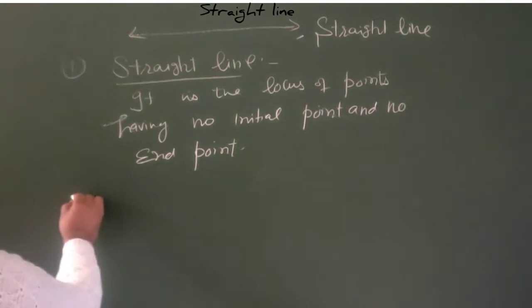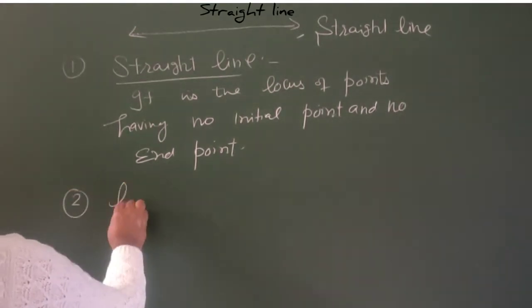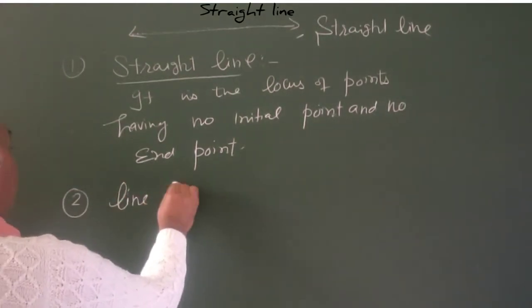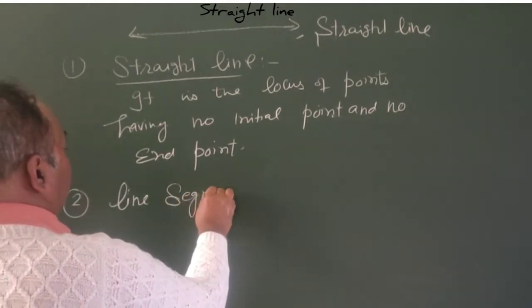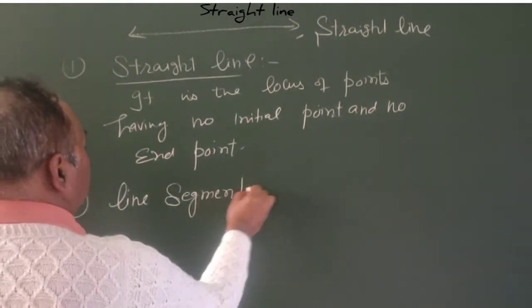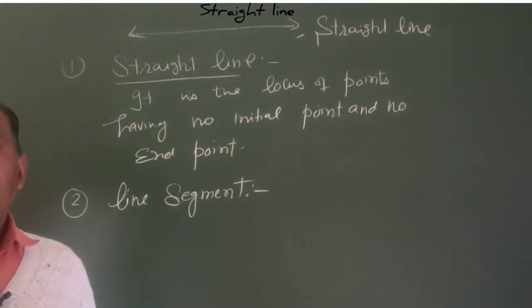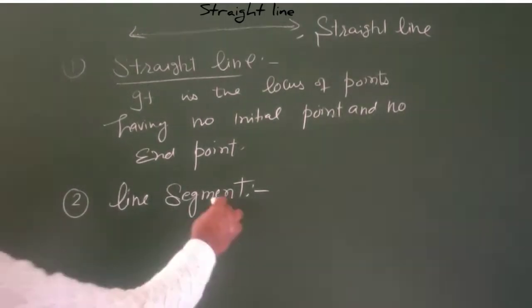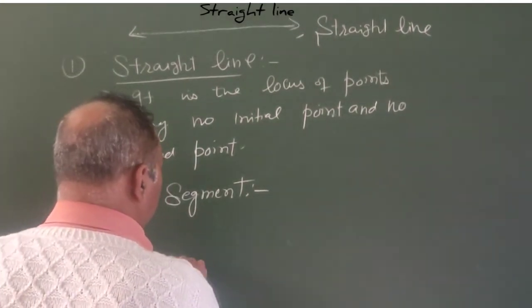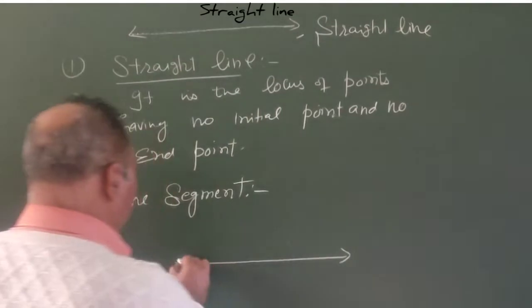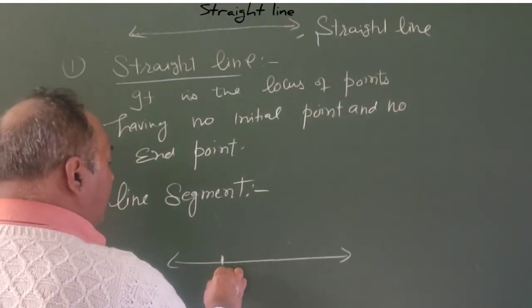The second term is line segment. The line segment is a part of a straight line. Like this is a straight line, then AB.